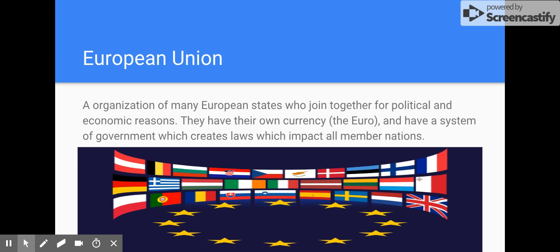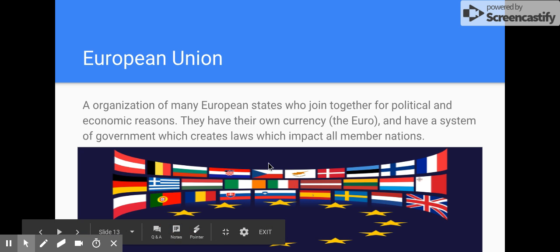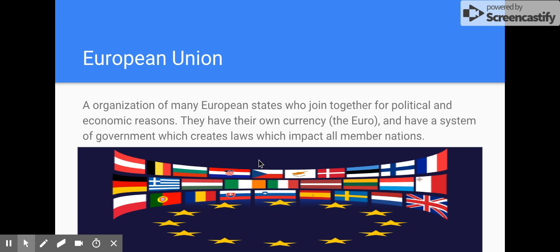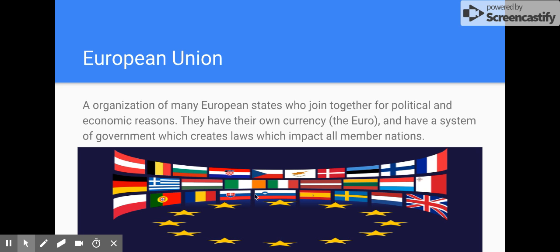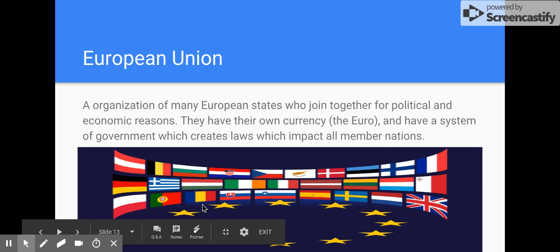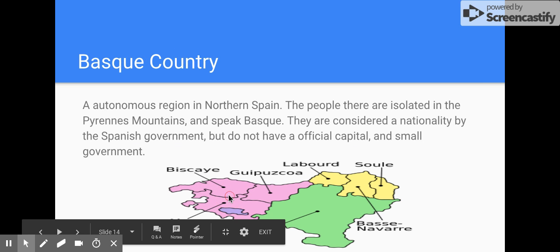The European Union would be an example of supranationalism. Why? Because it's states coming together within Europe for a common cause: promote trade, have a common currency. Another aspect of the European Union is if you live in one of these countries, you can freely move from country to country without a passport. And so it promotes travel, promotes trade, and you can have a common currency that you can use in all of these different countries, the euro.